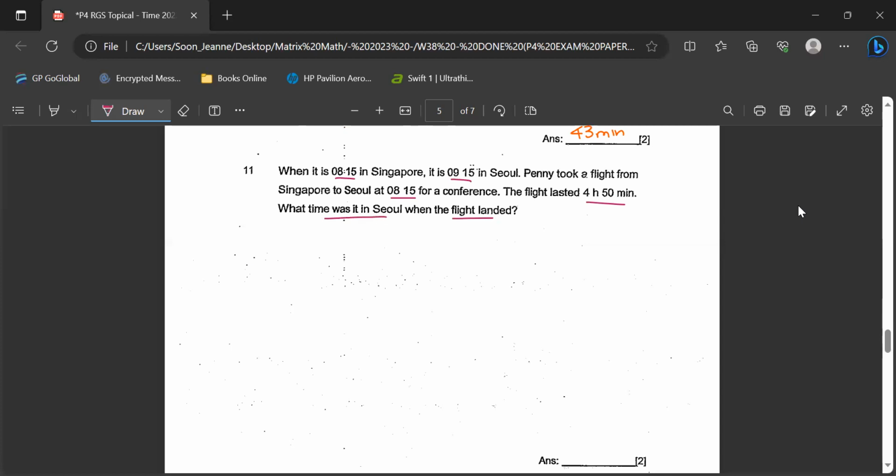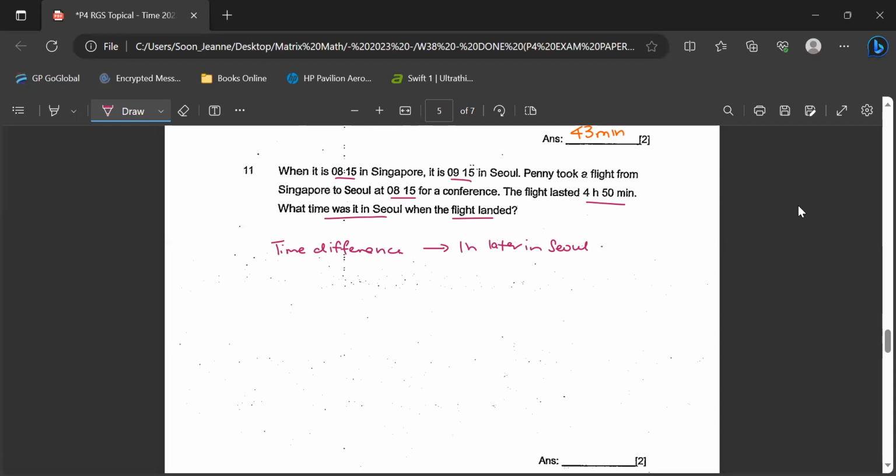Okay, so you ask yourself, the time difference between Seoul and Singapore, you can tell straight away. If it's 0815 in Singapore, it is 0915 in Seoul, which means it's actually 1 hour later in Seoul. Singapore is just 1 hour before. Okay, so she's going to take a flight from Singapore to Seoul at 0815. So 0815 is actually the Singapore timing.